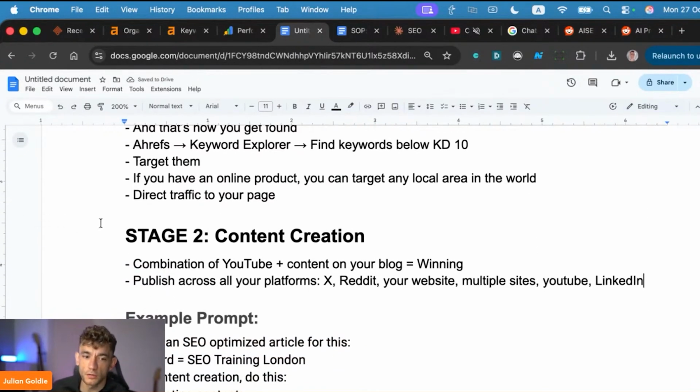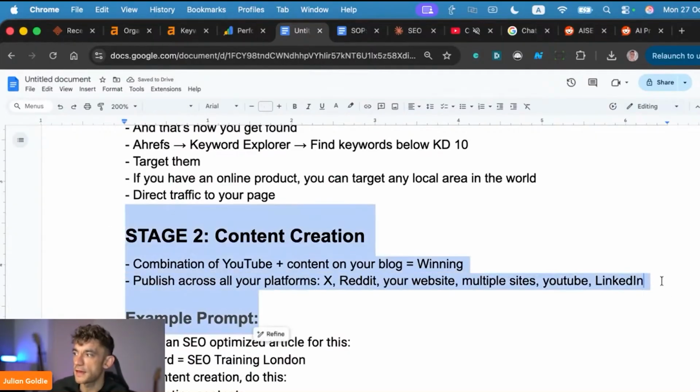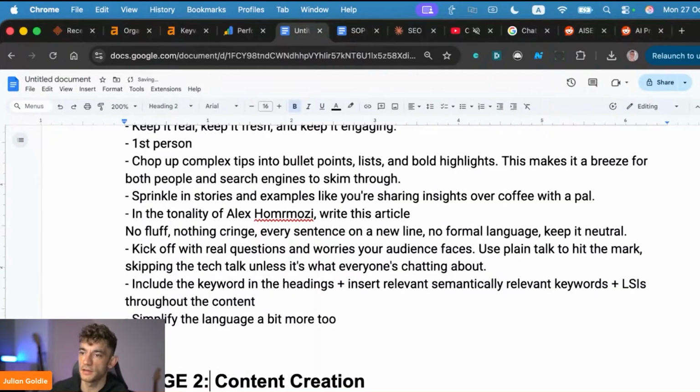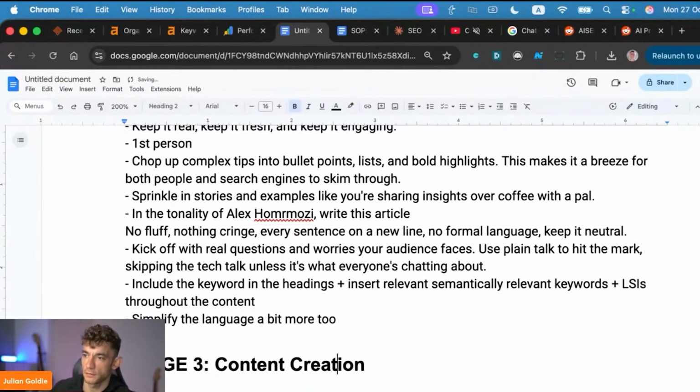It's quite easy as well to get a VA to do this for you, right? You could even just give them this video and share that with them. They'll learn the process and how to implement this step by step. And you don't even need to train them. They can just take the prompt. The only thing that you do need to do is quality control, but I'll come on to that in a minute. So let's talk about the quality control process.